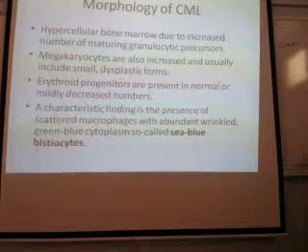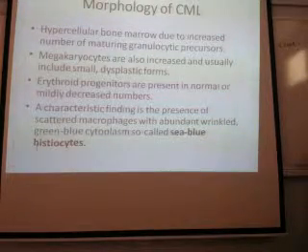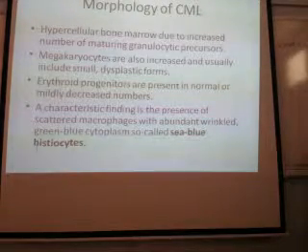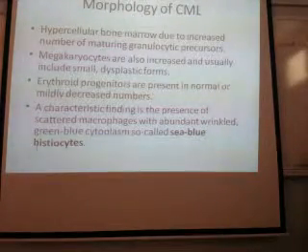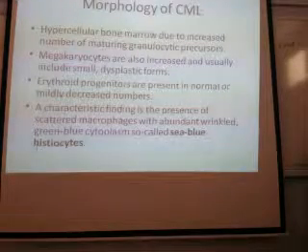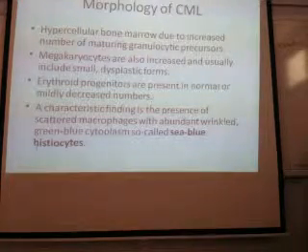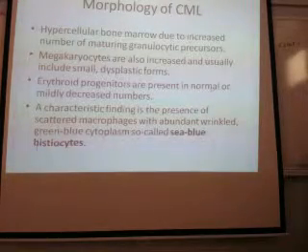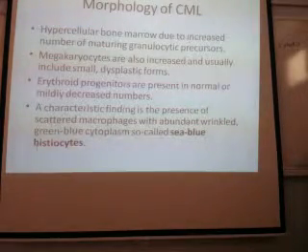Maturing granulocytic precursor means myeloid. The mature forms will be more, okay? So not the blast. It will be mature cells, myelocytes, band forms. Those cells will be more. Megakaryocytes are also increased. Erythroid progenitors are present in normal or mildly decreased numbers.